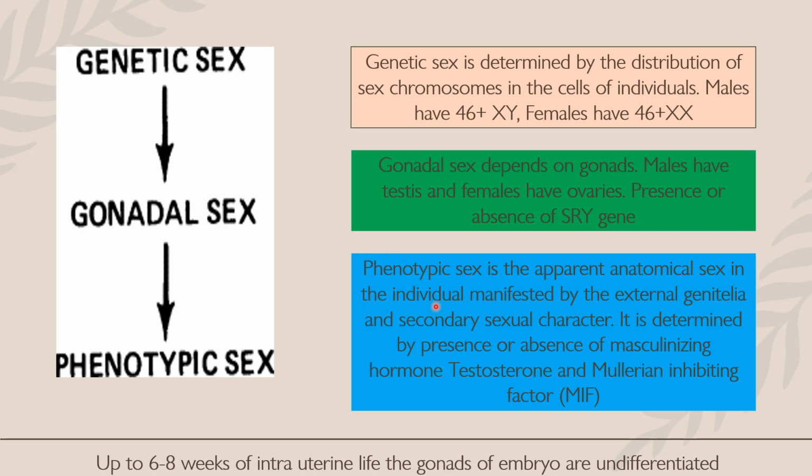This is the male type of external genitalia and male type of secondary sexual characters, and vice versa. It is determined by the presence or absence of the masculinizing hormone testosterone along with the Mullerian inhibiting factor. If testosterone and Mullerian inhibiting factor are present, one type of phenotypic sex will be generated. If they are absent, the other type of phenotypic sex will be generated.